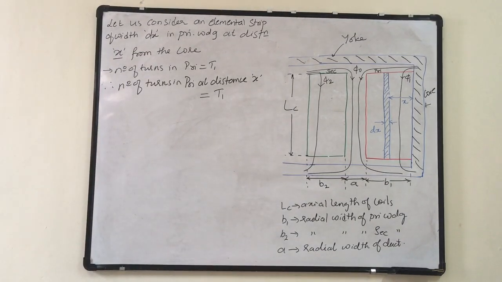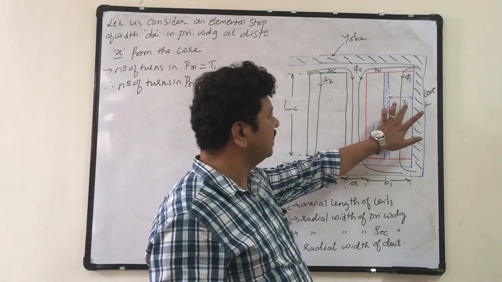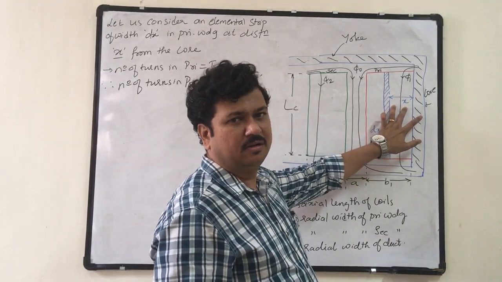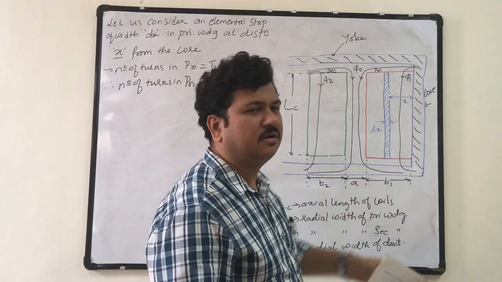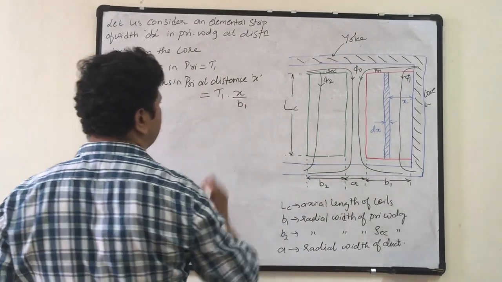But the width of primary winding is only x now, it is not B1, so it is a portion of B1. Therefore I will write T1 into x divided by B1.